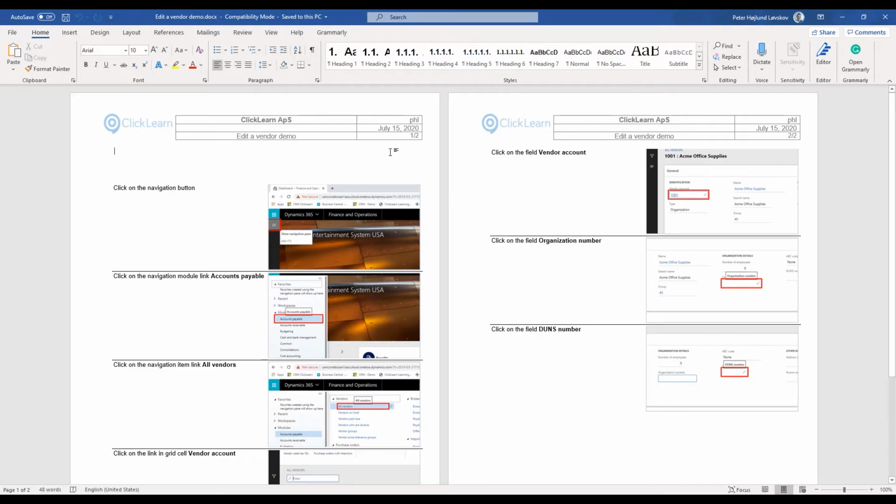Mine is set up with the initials of the authors, the title, and my corporate identity. Of course, all of this can be customized so it matches the needs you have to embed into your documentation. We can customize everything, from the font style to the sizing of the thumbnails. You will have your corporate identity shining through it all, so your end users will only see that you have created it and not that this has been created with ClickLearn.